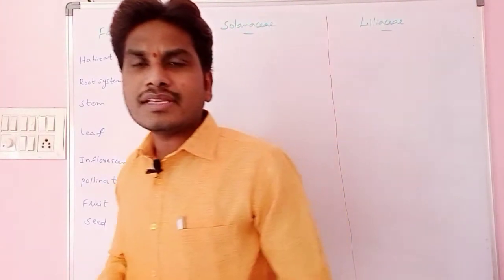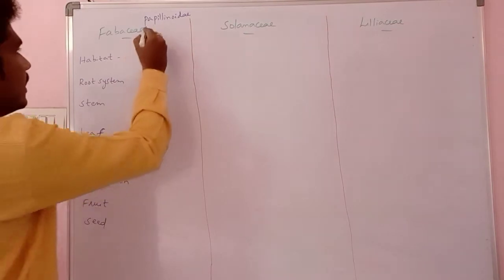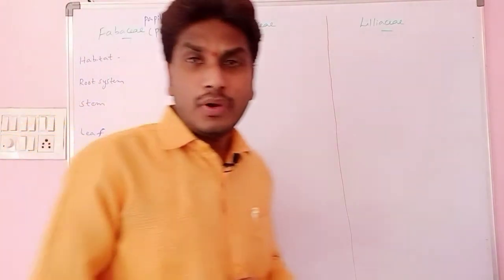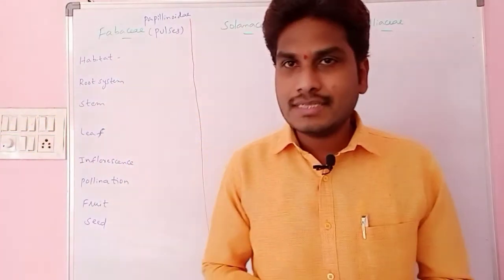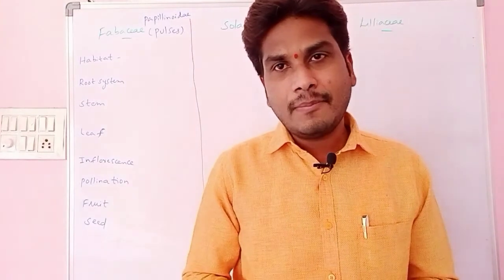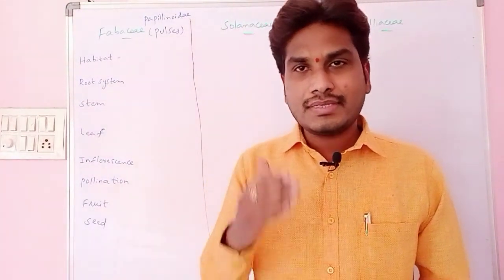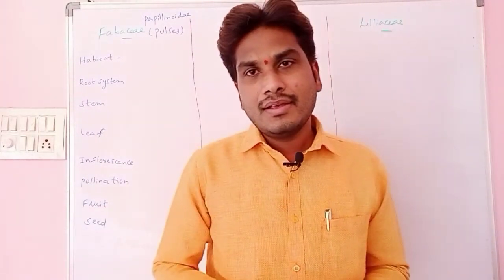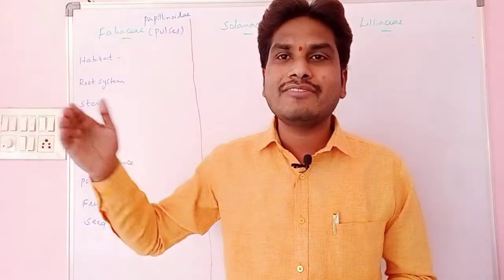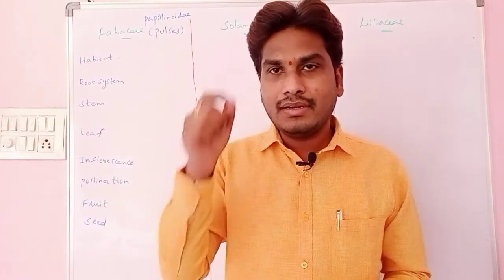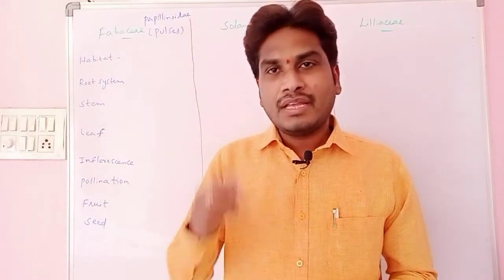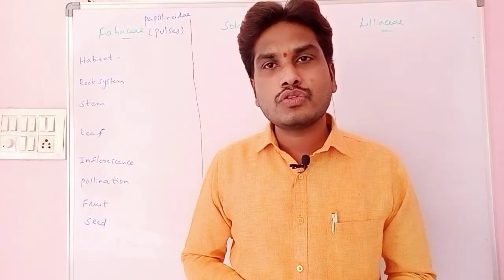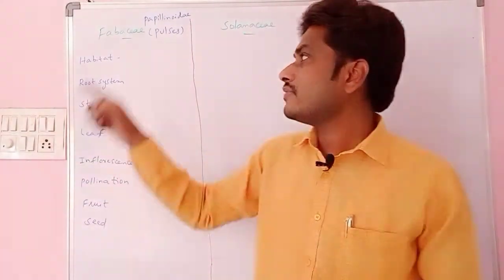Then, Fabaceae family members mostly consist of pulses. Examples we can take mostly as pulses here. Pulses means what? Red gram, Cajanus cajan, green gram, Phaseolus aureus, black gram, Phaseolus mungo, then Cicer arietinum, Bengal gram, groundnut, Arachis hypogea. Apart from this, sun hemp, that is Crotalaria juncea, which is used as a fiber. Then we have Derris indica, a petroplant, and Dalbergia latifolia, that means Indian rosewood. All these are examples for the Fabaceae.